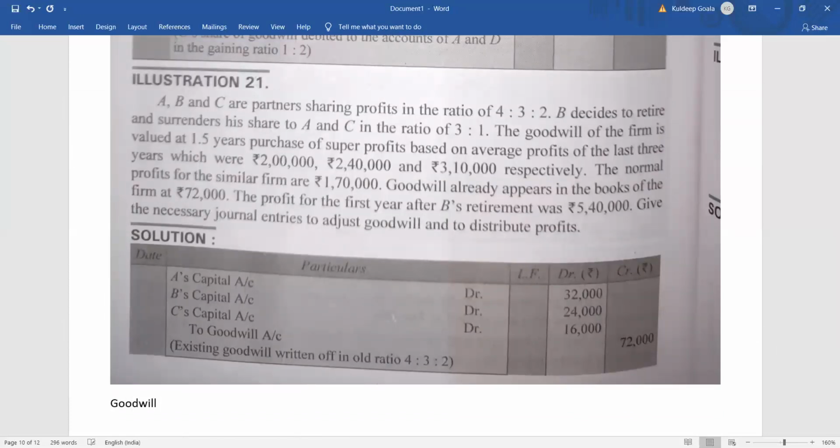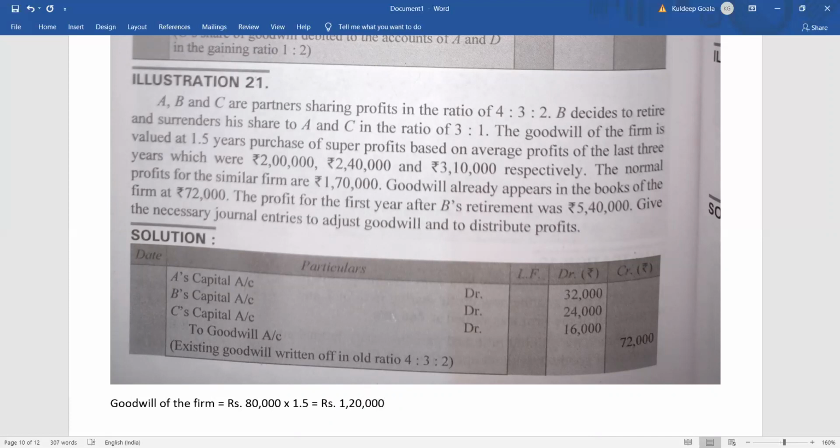The goodwill of the firm is coming to how much? As I have already told you, super profit into number of years purchase, it comes to 1,20,000.